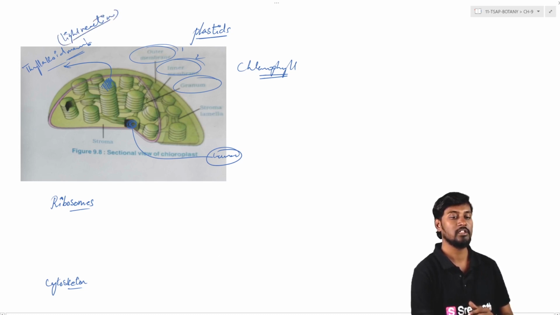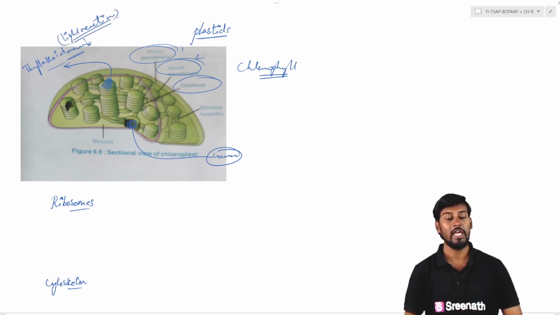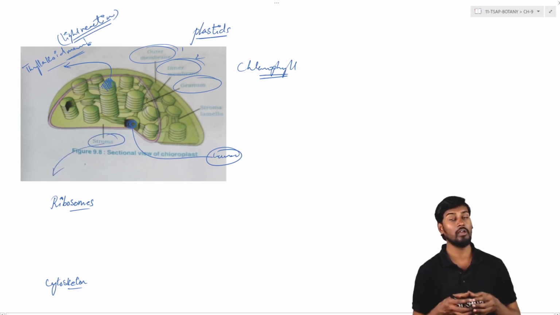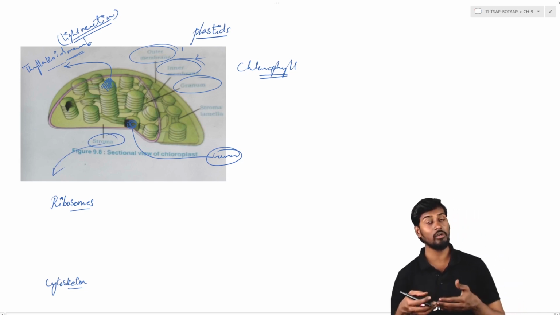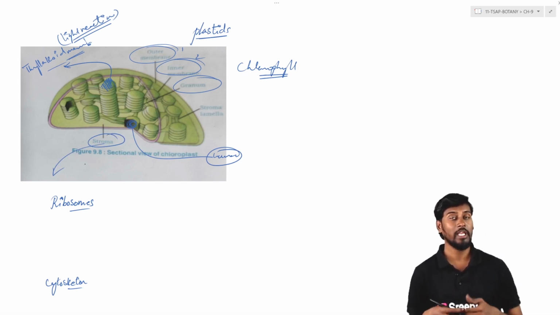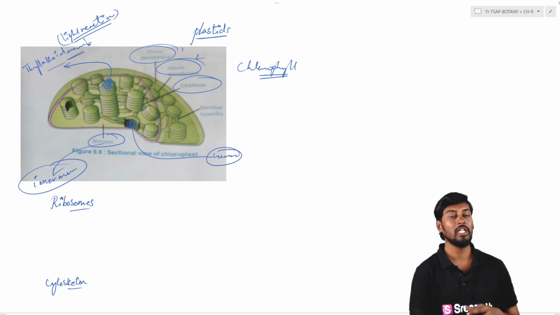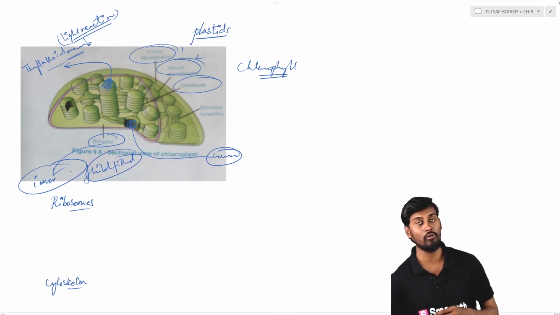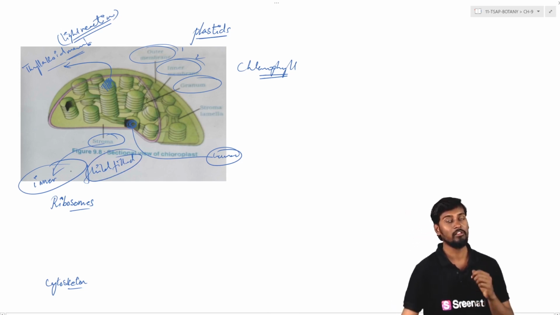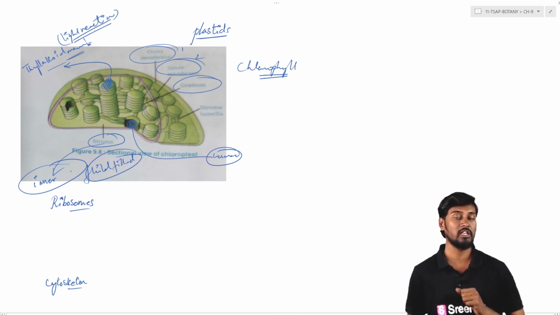So the light reaction is generally taking place in the thylakoid membrane. If we look at the stroma, it is a fluid-filled compartment present on the inner side of the inner membrane. The inner compartment of the inner membrane is generally filled with fluid, and this fluid-filled compartment is called stroma. This is the place where the dark reaction generally takes place.